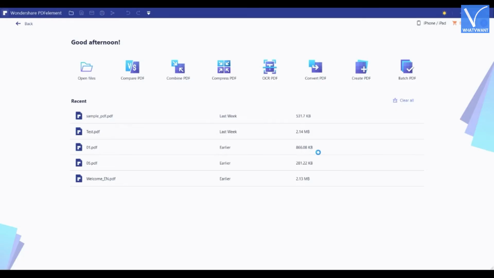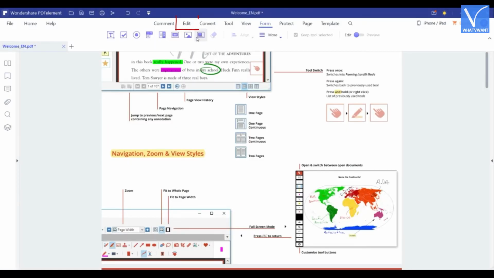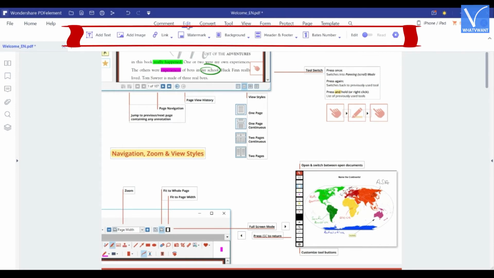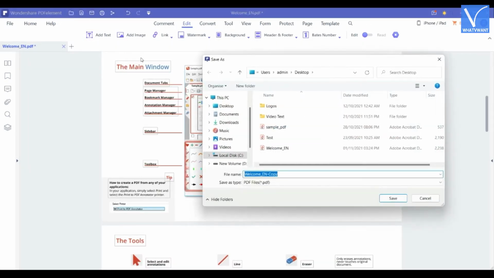Launch the application. Click on the Open Files option. Then a window will open. Choose the file from that window and click on Open. Make sure that you have selected the Edit option. Then, you will find annotation tools under that option. Using those options you can annotate the PDF. After the completion of annotation, click on the Save option. A window will pop up. Choose the destination and click on Save.